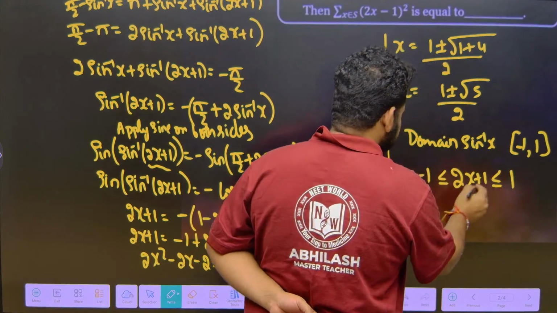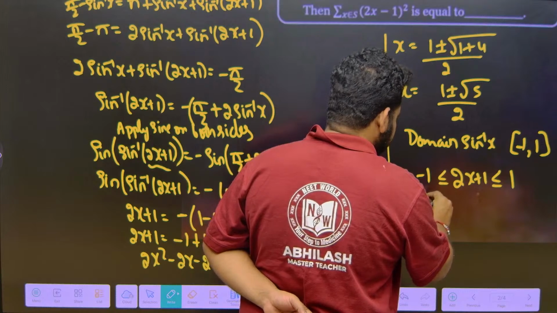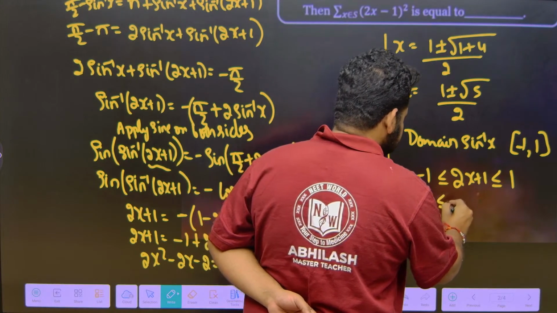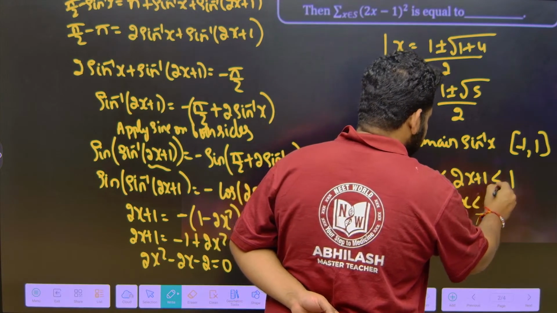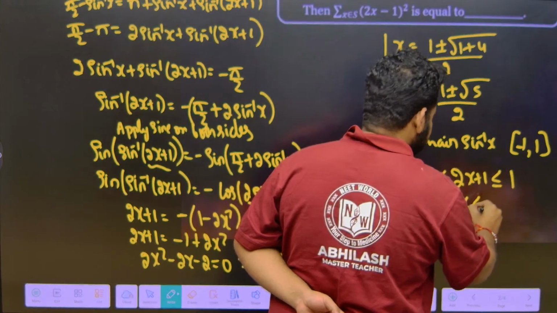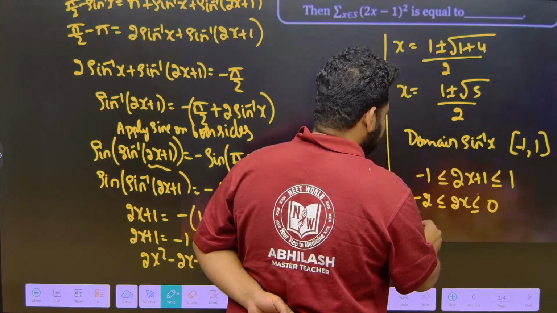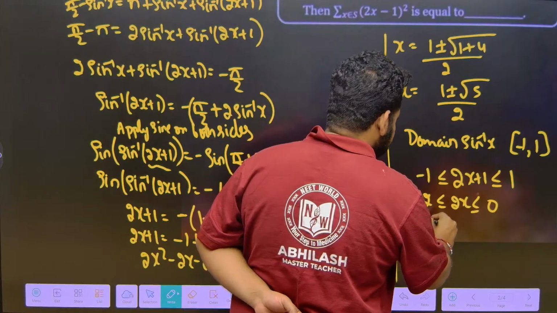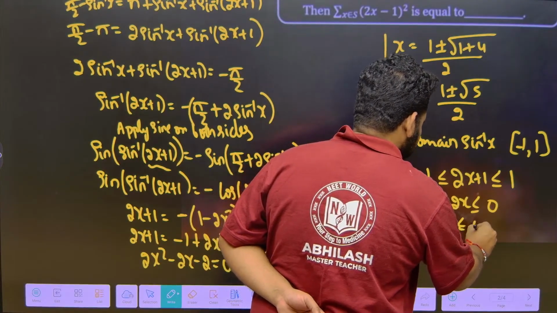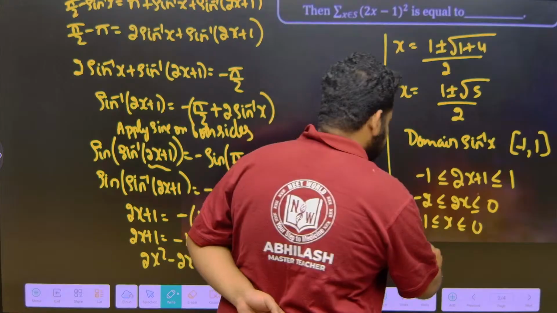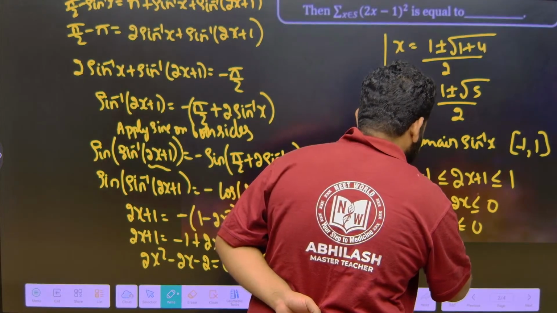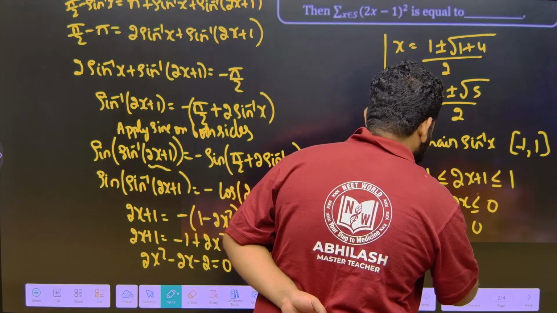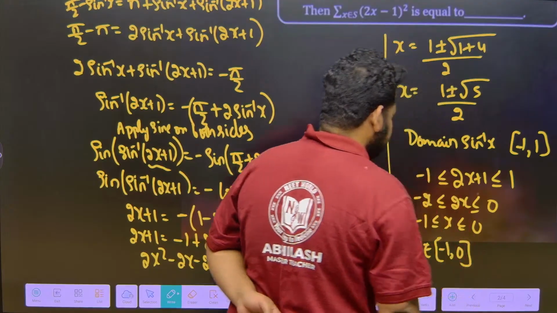So, minus 2 is less than or equal to 2x less than or equal to 0. If I divide by 2 throughout, this becomes minus 1 less than or equal to x less than or equal to 0. So, x belongs to minus 1 comma 0.